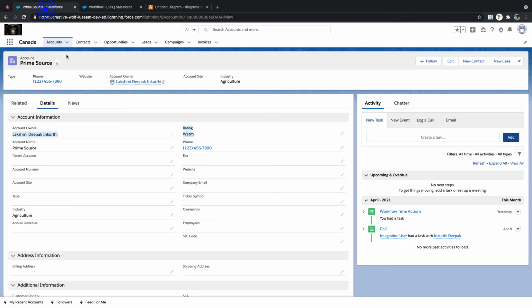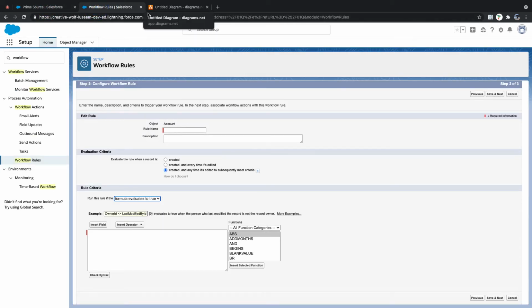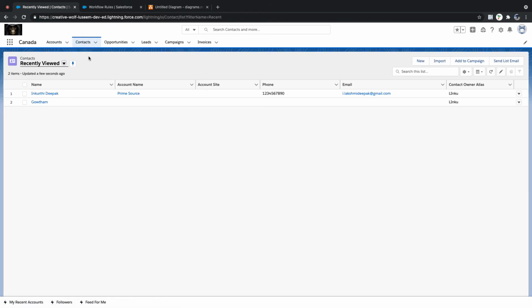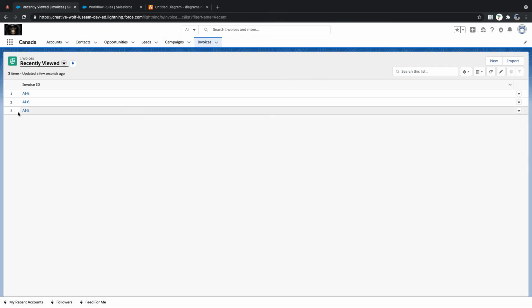Now let's say I have two different types of accounts. Understand this business scenario. I have two businesses. I have contacts, and let's take invoices only. One is for annual billing and one is for monthly billing. Any question? Two types of billing systems: annual billing and monthly billing.